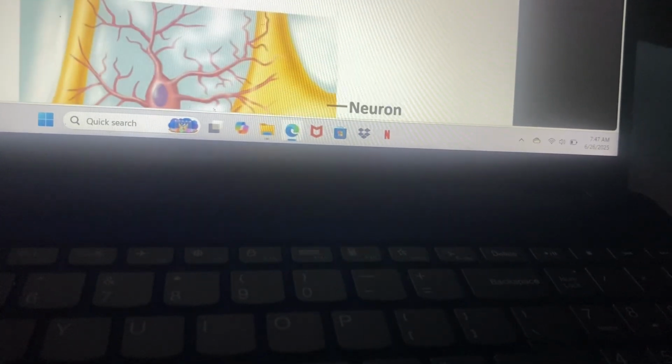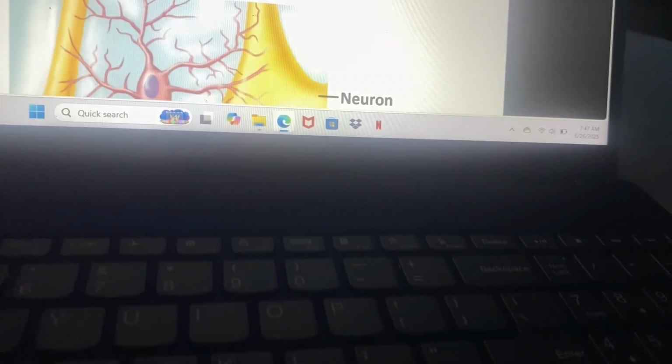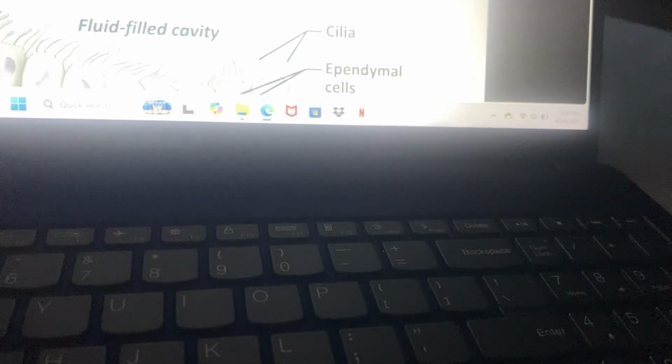Astrocytes are the most abundant CNS neuroglia. They hold neurons in place, provide physical support, and support the blood-brain barrier. They guide neuron movement. Microglial cells are defensive cells in the CNS, macrophages. Ependymal cells line cerebrospinal fluid-filled cavities, make and circulate CSF, and allow the brain to float.